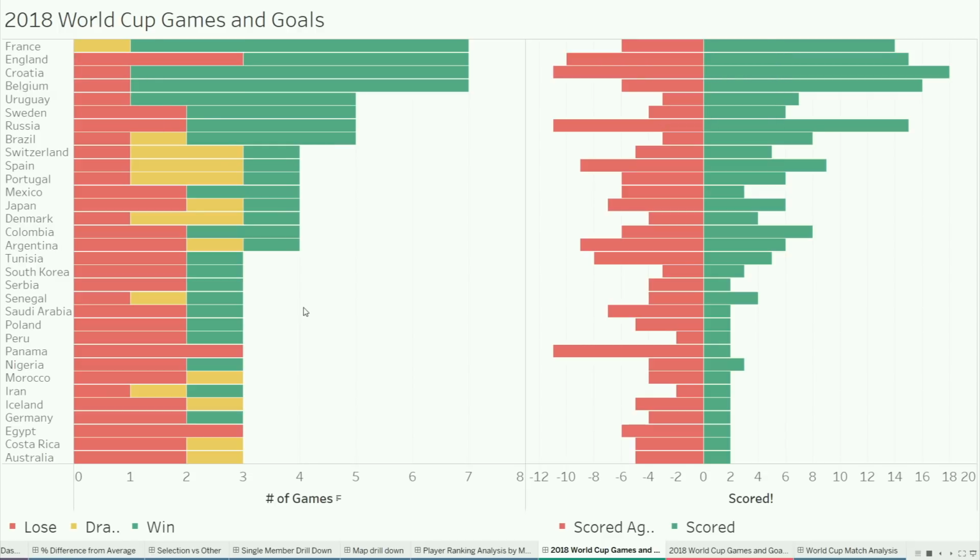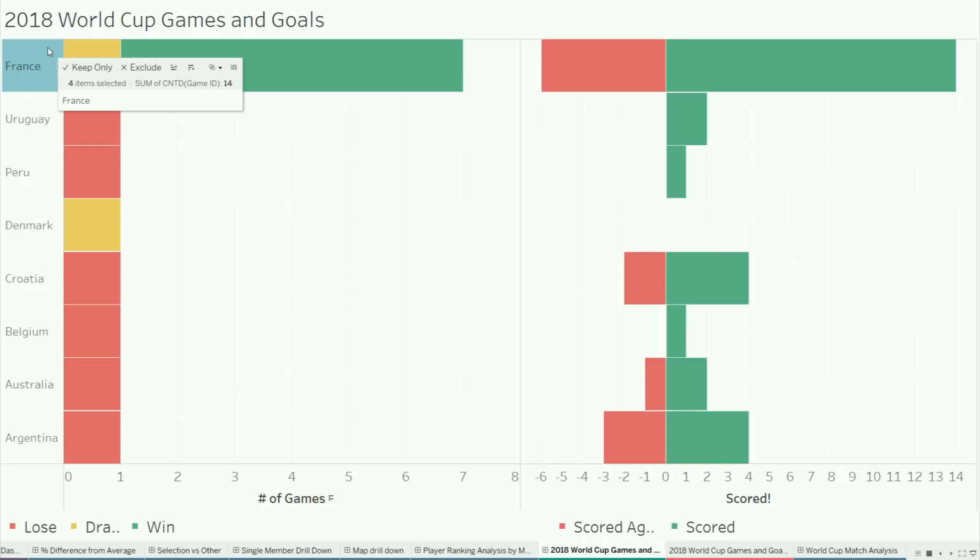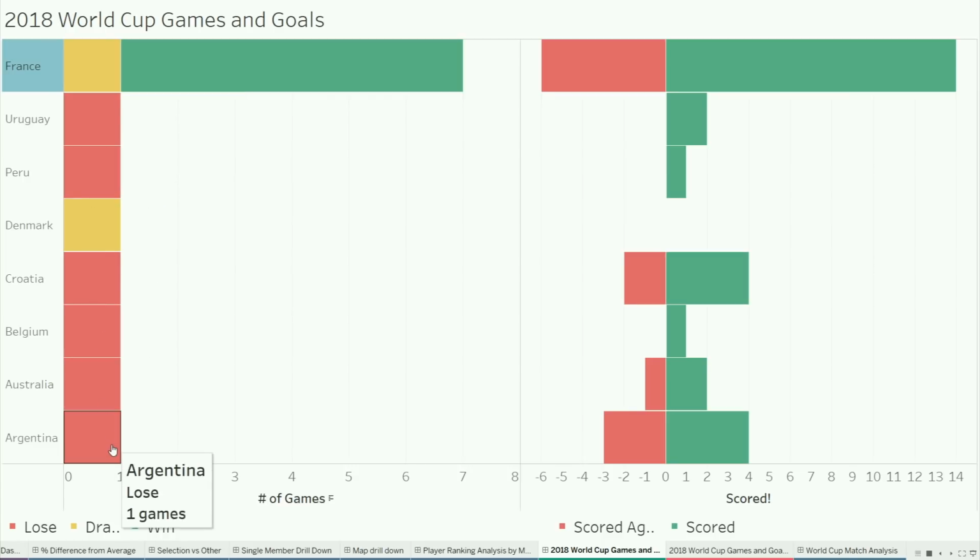Now, that's fine as a static overview of what happened in the World Cup, but the interesting thing is analyzing the relationships between which teams played each other. So if I select France here, it's not going to filter to France, but to all of the games that France was part of. Then you can see the breakdown of which countries they played, and that they drew to Denmark and won in all other cases.